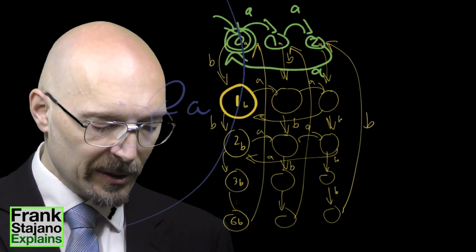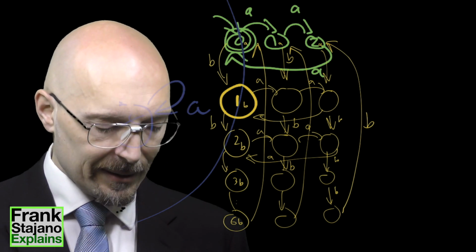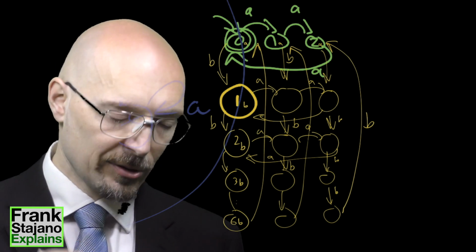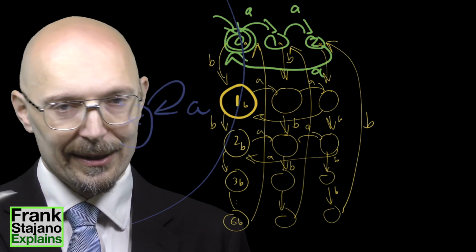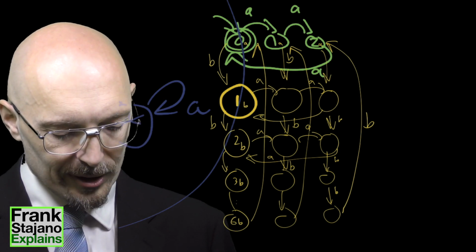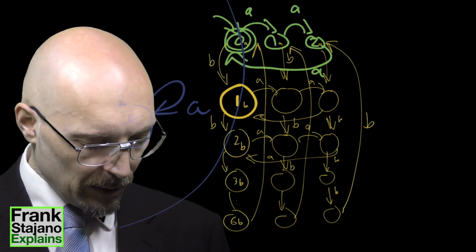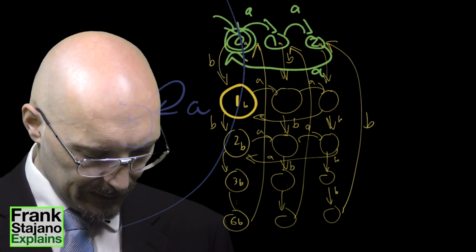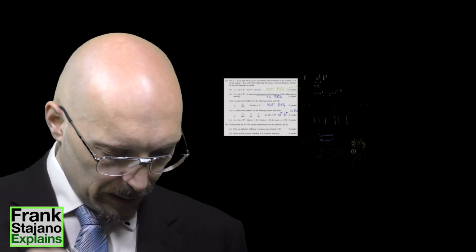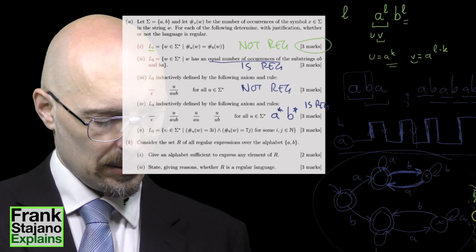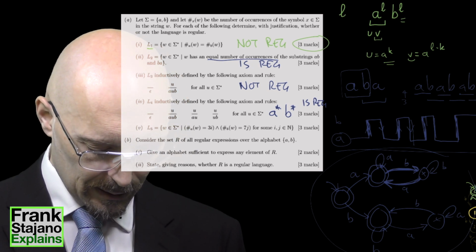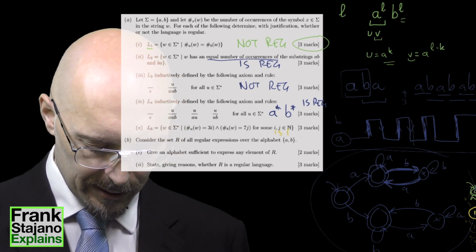rows. Anytime you get a B, you get to the next row and then you wrap around. And the only time that your number of B's is divisible by 7 is if you're in this row. So you only have a number of A's divisible by 3 and a number of B's divisible by 7 when you are in this state, which is the initial state and also the only accepting state of this DFA. And that concludes my proof that this is indeed a regular language. So this is regular.